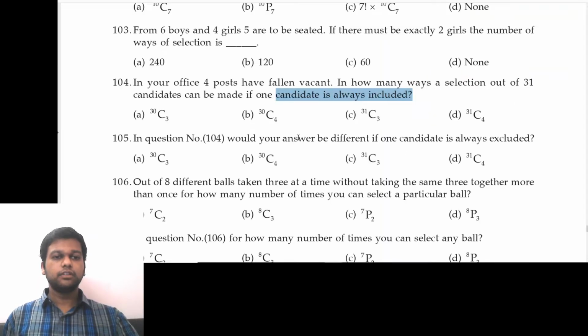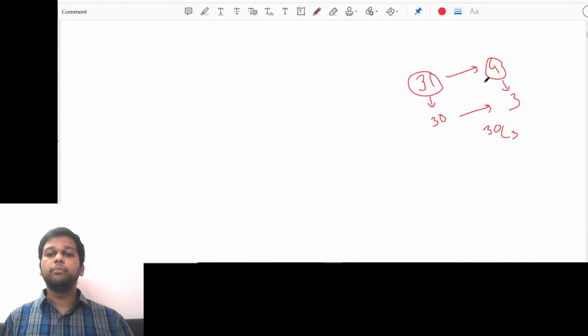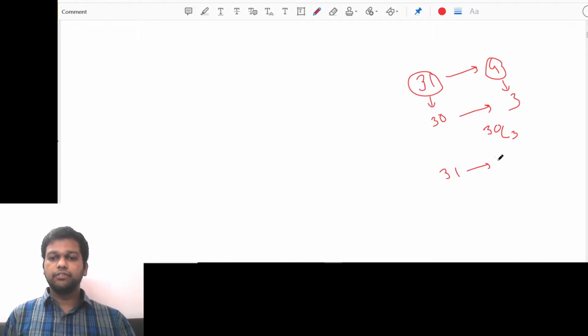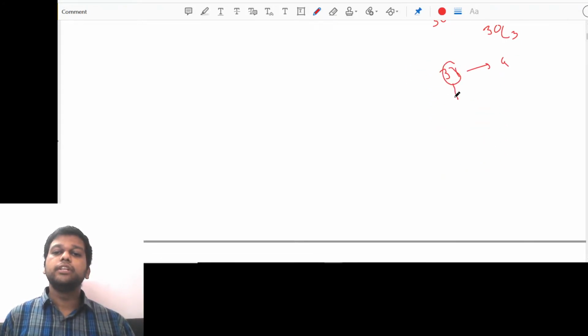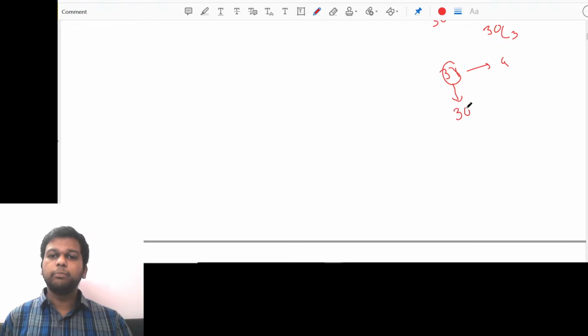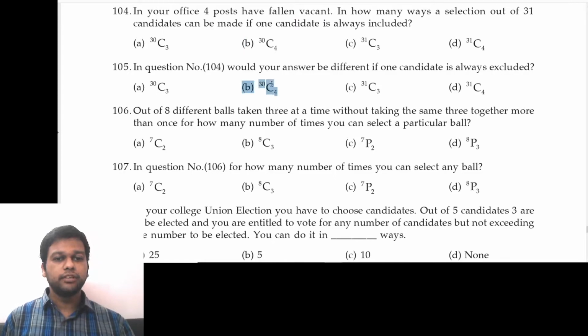Option A, 30C3. 105. In question 104, would your answer be different if one candidate is always excluded? One candidate is always excluded. That means now out of 31 and 4, understand, we don't have 31 people now. We have only 30 people because one of them is excluded, and still we have to select 4 people only. So 30C4 will be the answer. Option B. Sorry, for 105, option B.